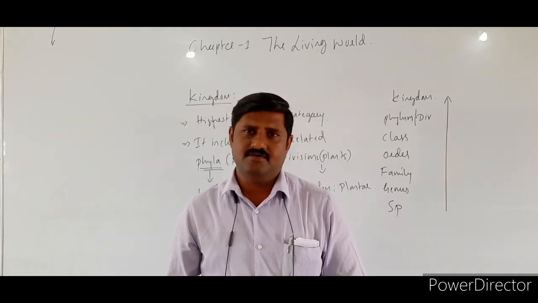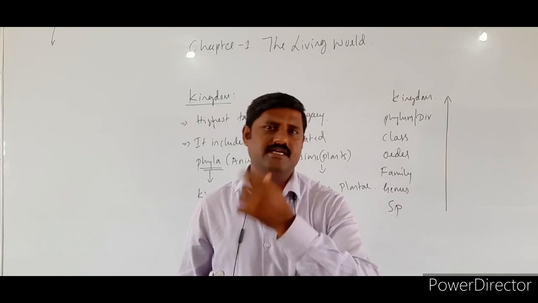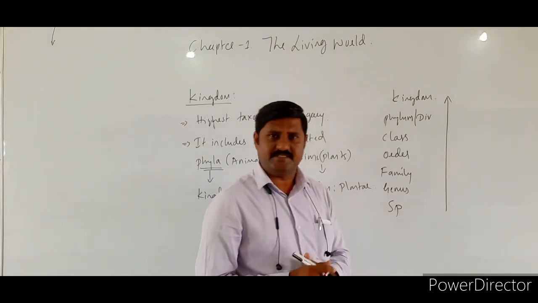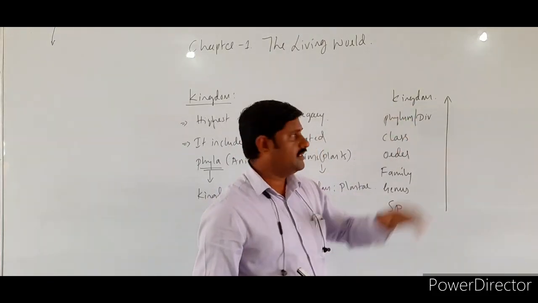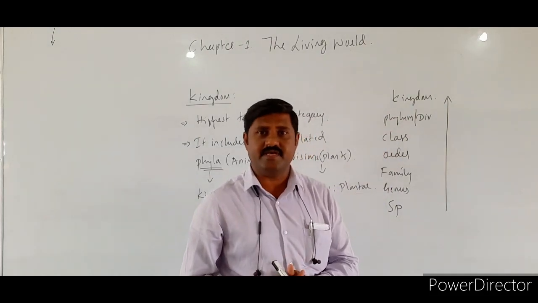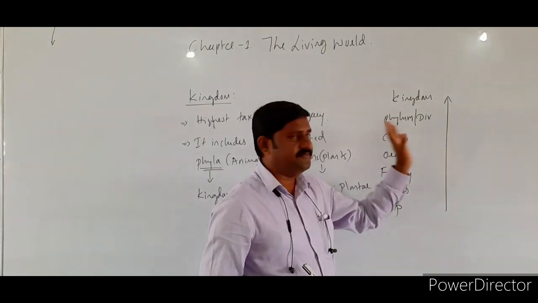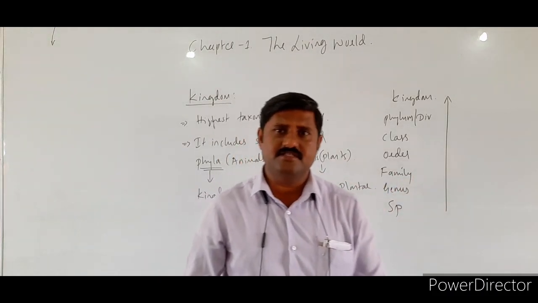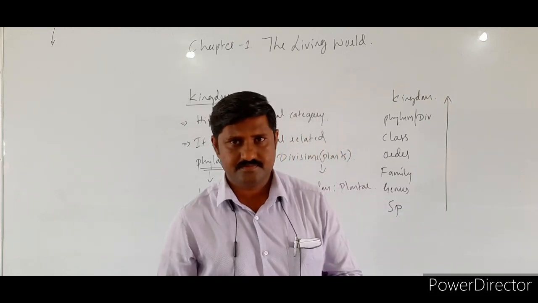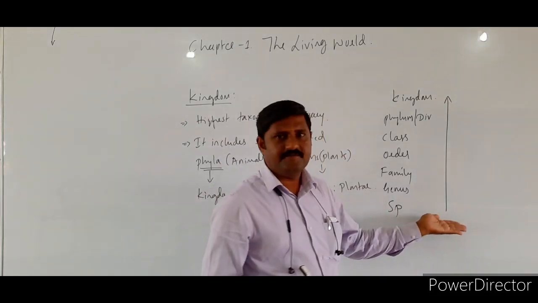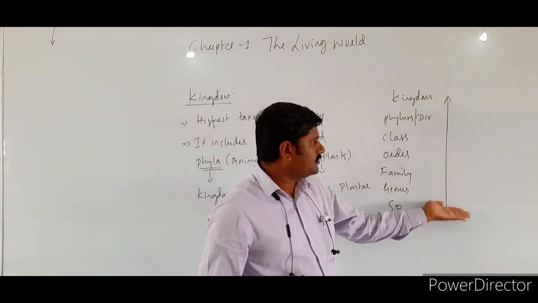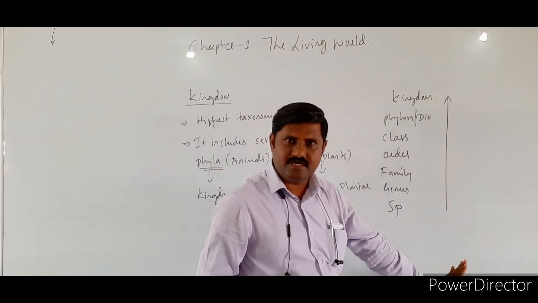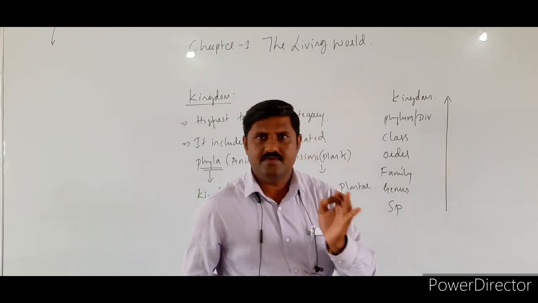All the lions you see are all looking similar, but with slight differences. So what does this mean? The number of similar characters is greater in a species when compared to a kingdom. In a kingdom, there are many divisions or phyla, and among all those divisions and phyla there are a lot of differences in characteristic features. That's why the number of similar characters goes on decreasing when we go in ascending order, and when we come down in descending order, they are more.